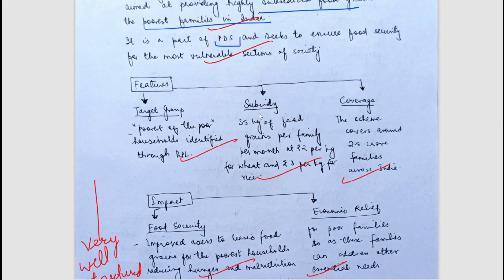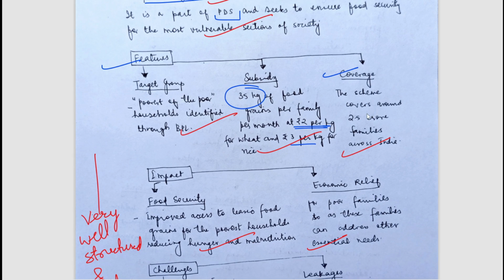Features have been mentioned, and one thing you should know that 35 kg of food grains per family was given, rupees 2 per kg for wheat and rupees 3 per kg for rice. Okay, coverage have been mentioned, features have been mentioned. If you want to read the answer, simply pause the video and read all the things. Okay. The scheme covers around 2.5 crore families.